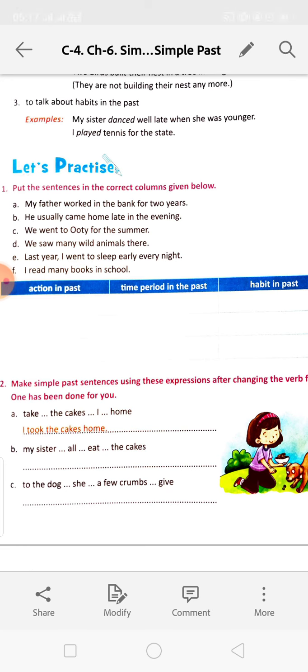So 2 years is showing the time, so we will write it in time period in the past. He usually came home late in the evening. Usually came home, that means habit in the past. We went to Ooty for the summer. So it is action in the past. In this way you will do the rest.